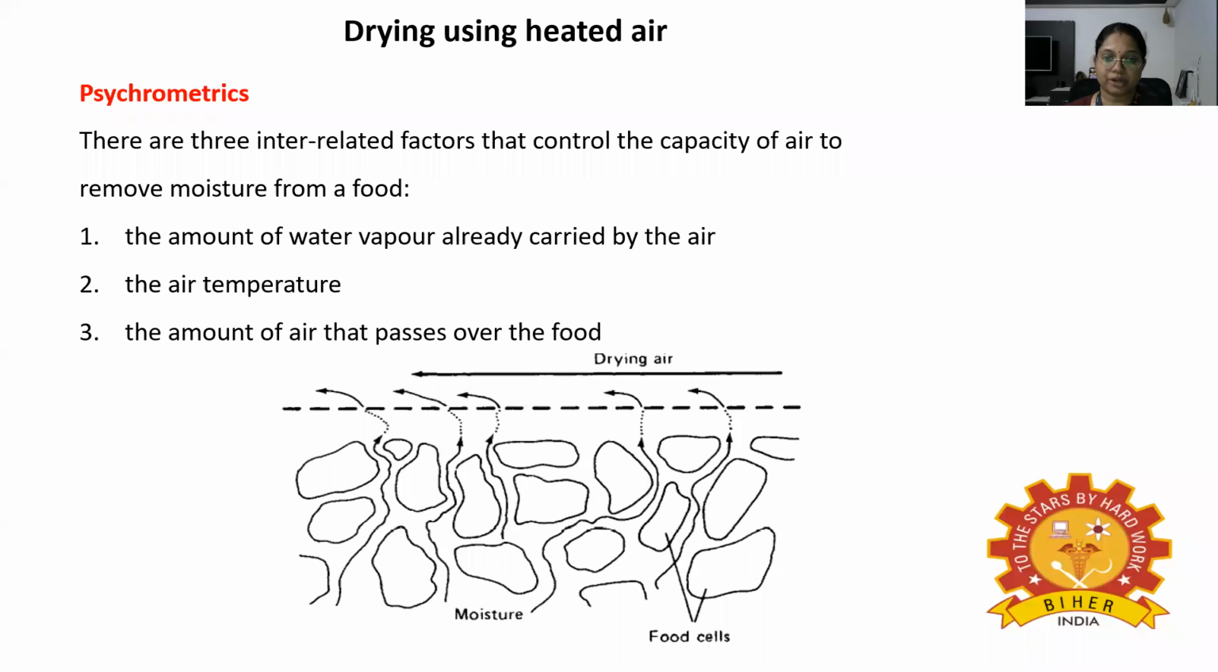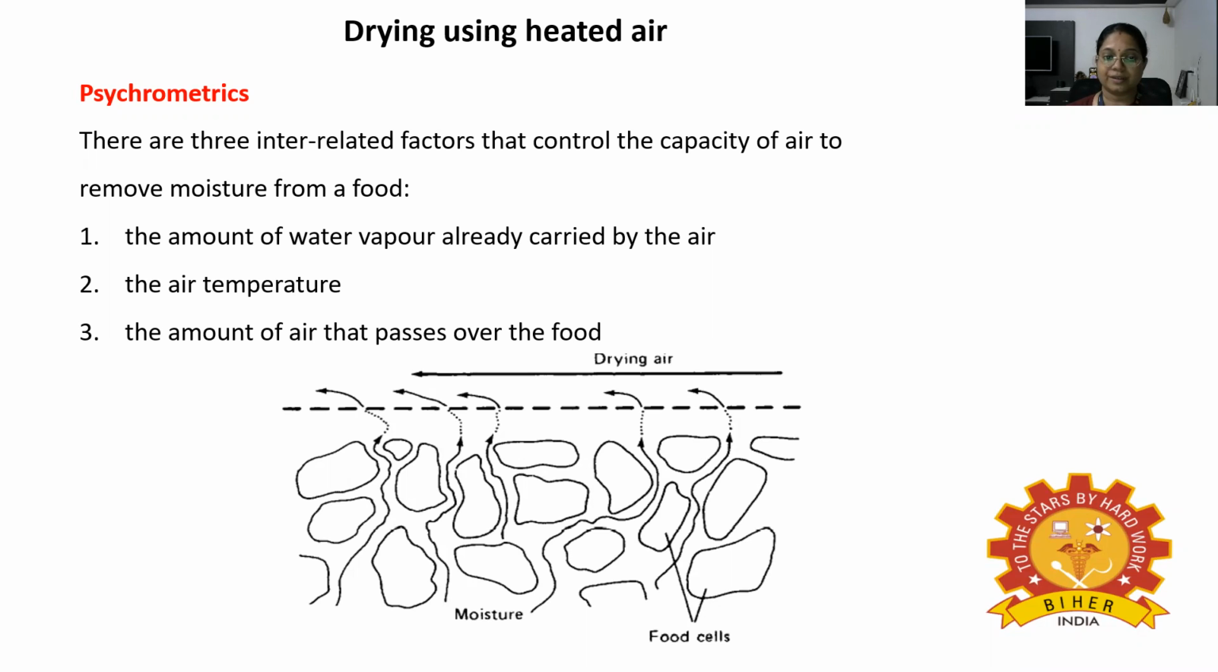So here we'll see about drying using hot air. First is about psychrometrics. There are three interrelated factors that control the capacity of air to remove moisture from a food. First is the amount of water vapor already carried by the air. The second is air temperature. The third is the amount of air that passes over the food. The amount of water vapor in air is expressed as absolute humidity or moisture content or relative humidity, RH. These terms we have discussed earlier.